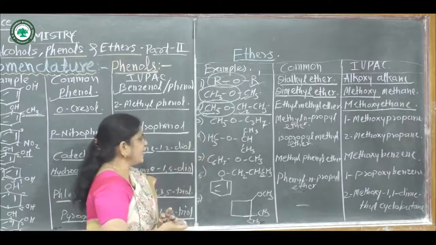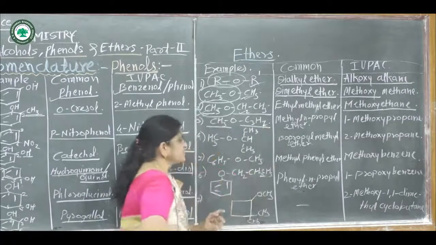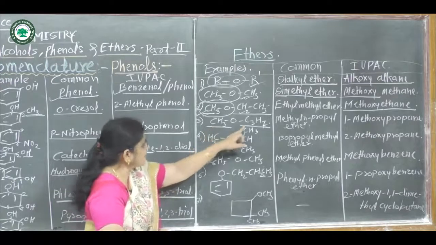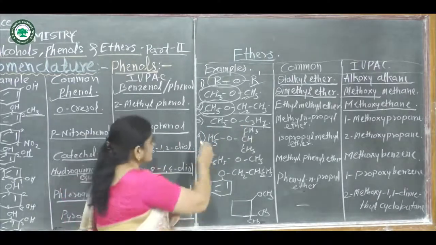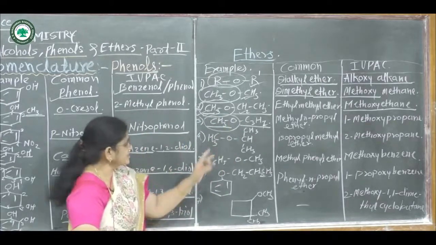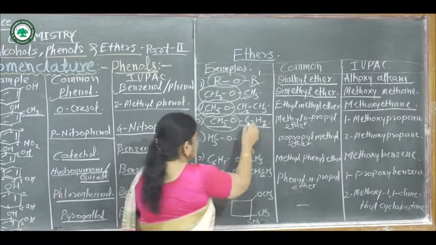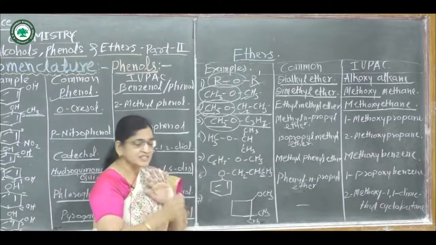Then next example, that means one is CH3 group, another is C3H7 group. Again one is methyl group, another is propyl group. There are two different alkyl groups. Lower alkyl group attached to oxygen atom is again here methyl. Hence alkoxy group is here again methoxy, and here 3 carbon atoms attach on this oxygen atom in a straight chain.